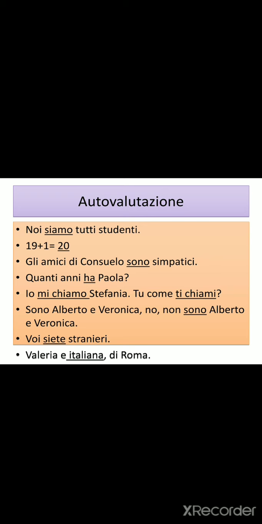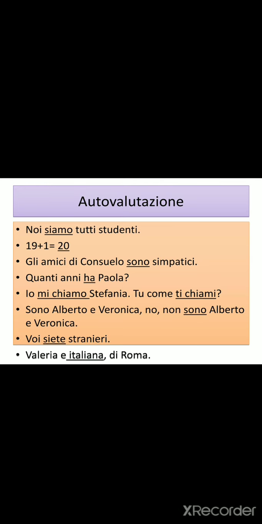Sono Alberto e Veronica. They are Alberto and Veronica. No, non sono Alberto e Veronica. No, they are not Alberto and Veronica. So because we are talking about Alberto and Veronica, so we are talking about loro. We are talking about they. So we have used the form of they of the verb essere.